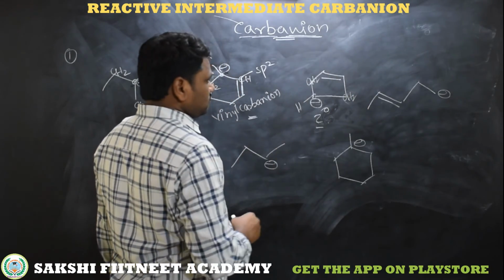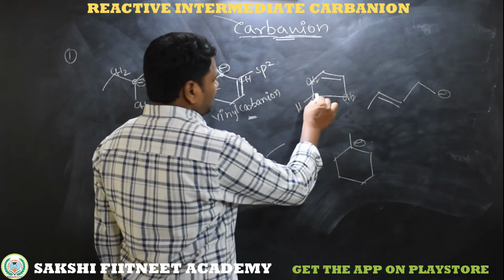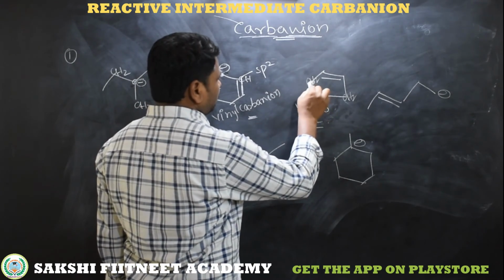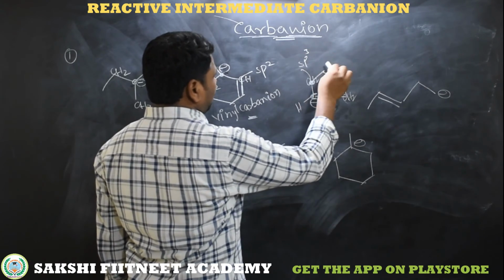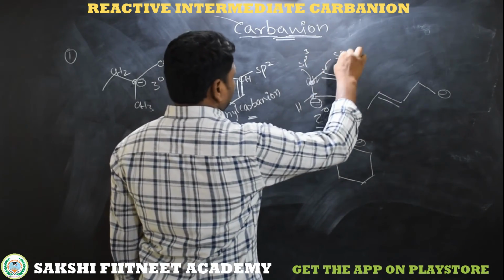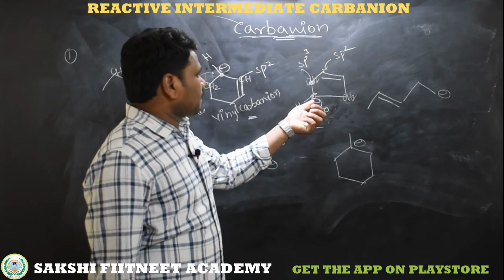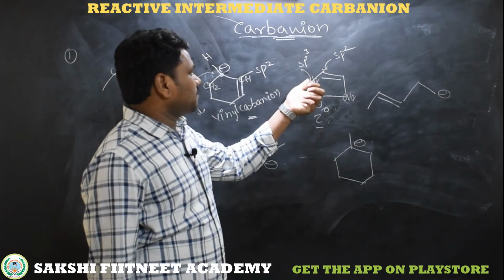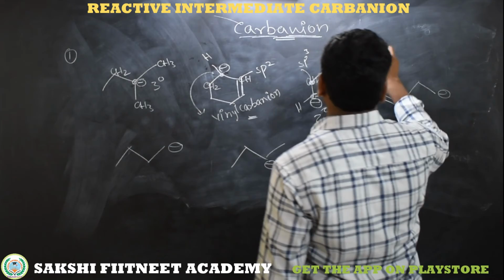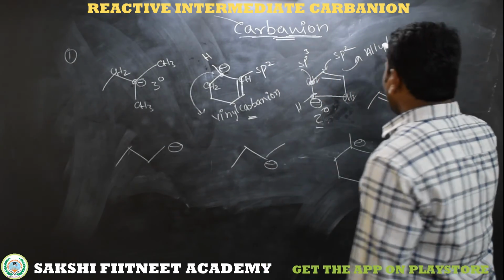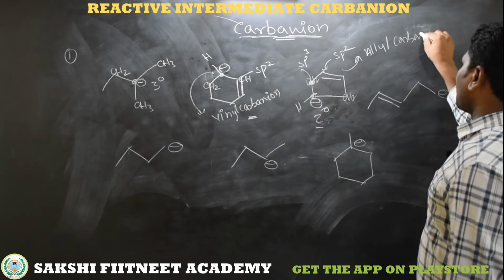Coming to the common classification of this carbanion: this carbanion is bonded to a carbon which is sp3, and this sp3 carbon is bonded to an sp2 carbon. So the group or element which is directly bonded to an sp3 carbon that is bonded to an sp2 carbon is called an allyl group. Here the carbanion is bonded, so it is an allyl carbanion.